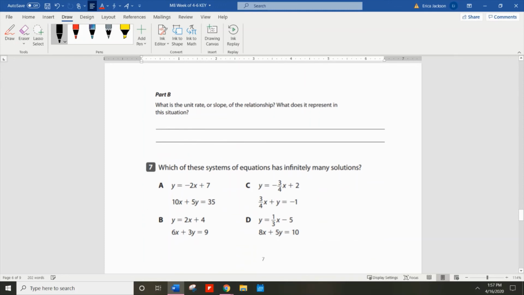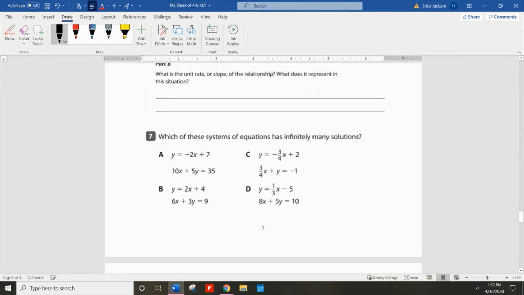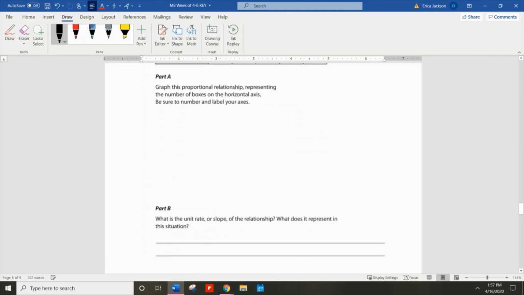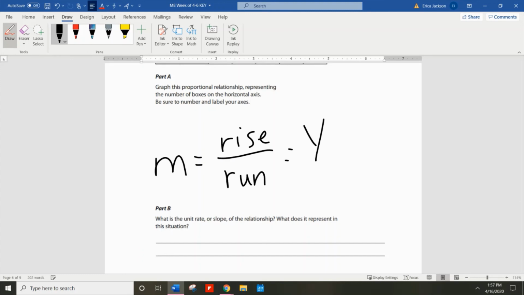Got graphing, slope. Remember, if you need to calculate slope in any situation, you can either do rise over run, so slope is the m, rise over run, or remember that slope formula. You need 2 points in order to do the slope formula. Label them x and y, first point and second point.